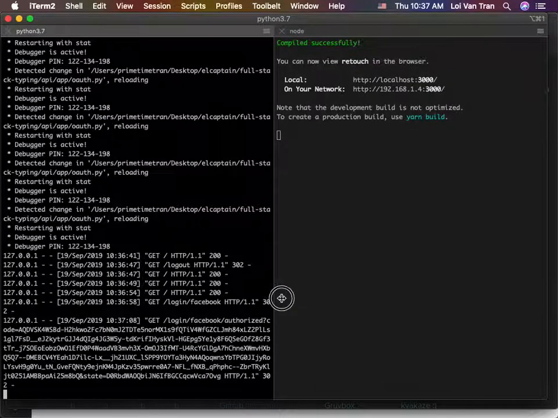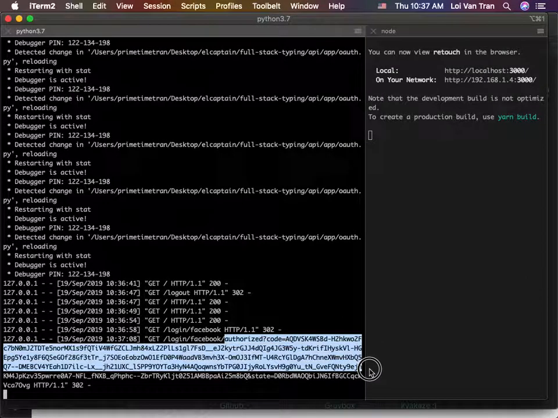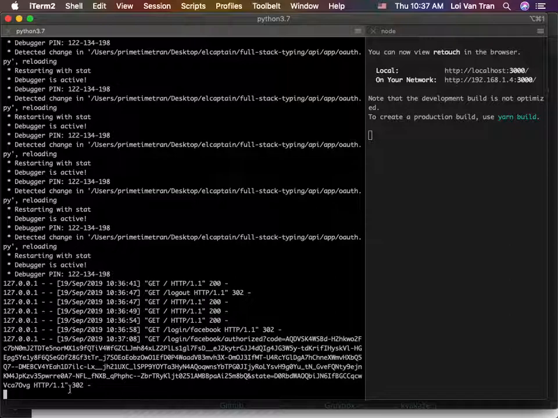So right here, when Facebook was done, Facebook sent us to this URL right here, login/facebook/authorize. And it gave us this token inside of the authorization code right here, okay? A 302 means a redirect, and then that redirected us, right? 302 means redirect. The application told us to go somewhere else.